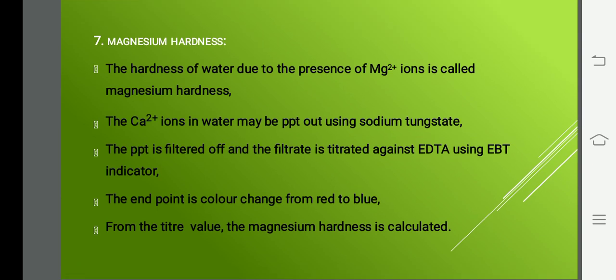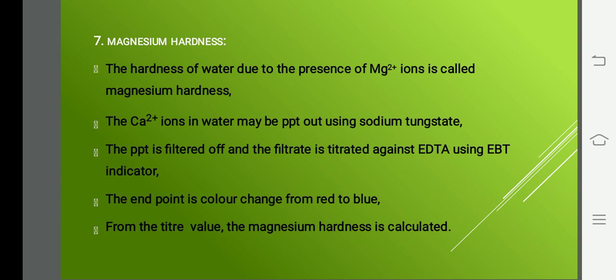As I said previously, what do you mean by magnesium hardness? It's nothing but the hardness of water due to the presence of magnesium ions. We call that hardness magnesium hardness. When we found calcium hardness, we removed the magnesium. In the same way, when finding magnesium hardness, we remove the calcium.